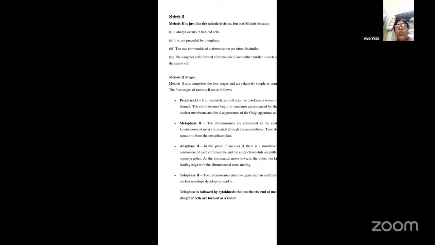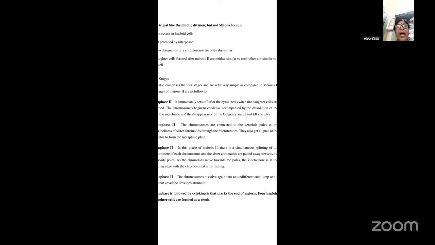And last is your telophase stage, where again the chromosomes will decondense, they will dissolve again, and develop into an undifferentiated lump. And as a result, the nuclear envelope will develop around it to form a new cell. So that is what happens in telophase 2. This telophase is again followed by cytokinesis that marks the end of meiosis. So 4 haploid daughter cells are formed as a result.